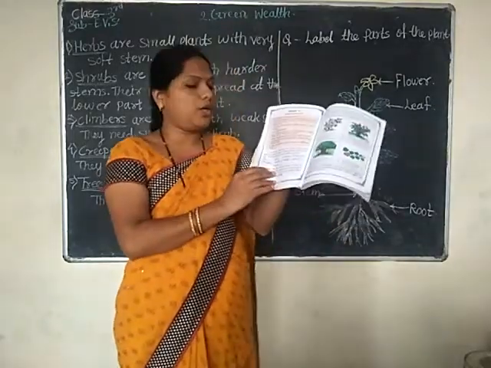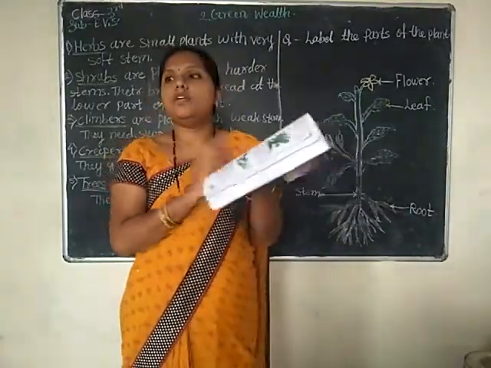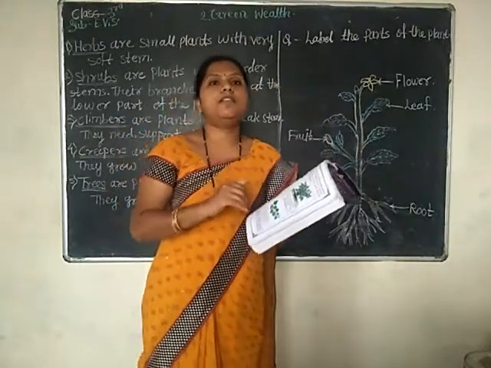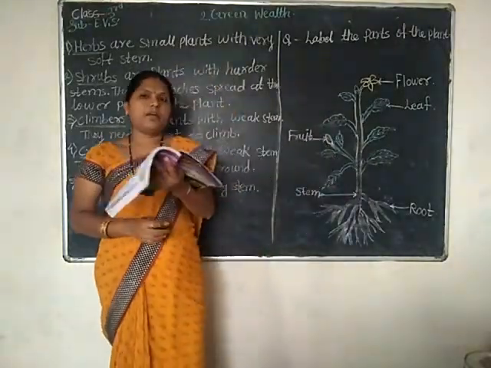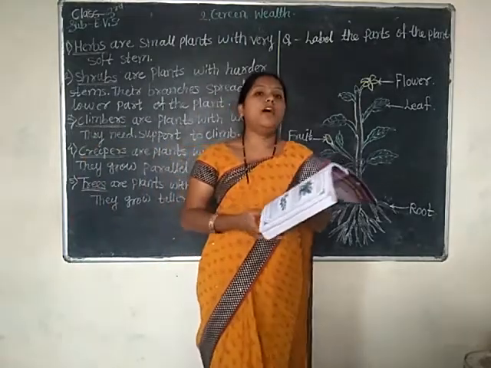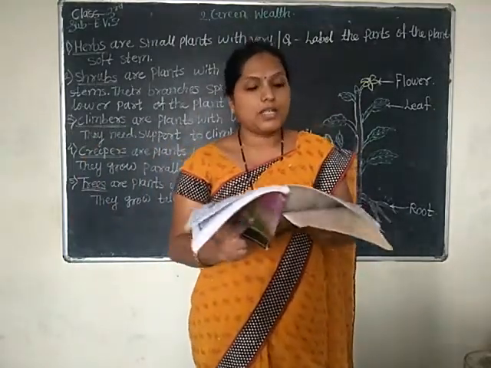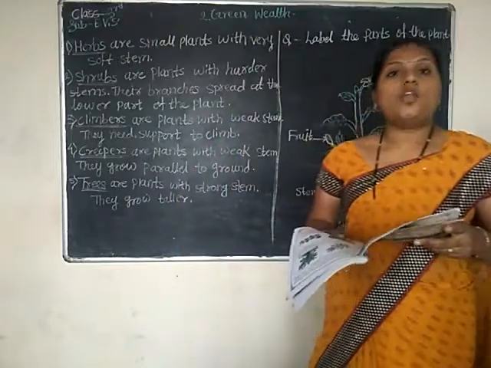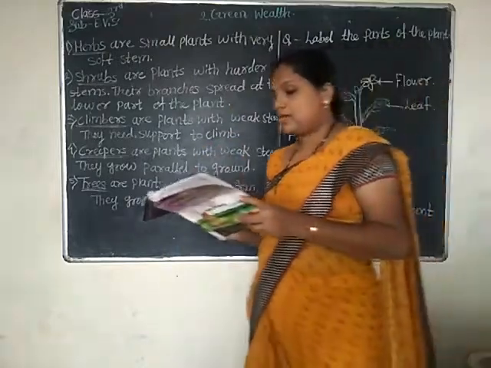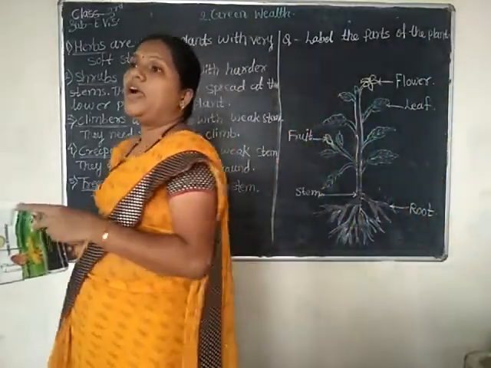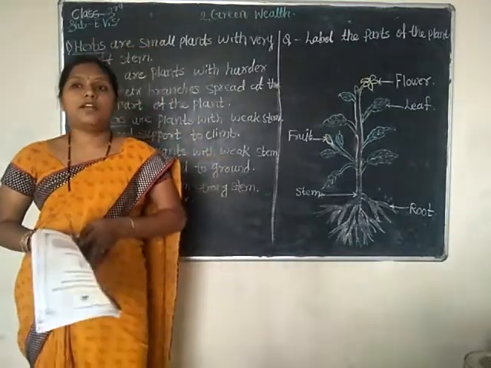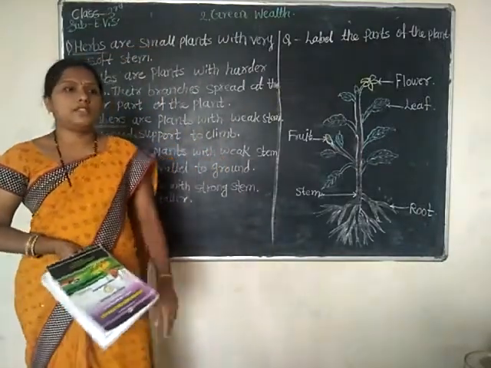Take one pencil and write down 10 names of small plants. Plants that are small in size, like onion plant, lettuce plant, aloe vera plant, tulsi plant, lemon plant, chili plant, tomato plant, brinjal plant.